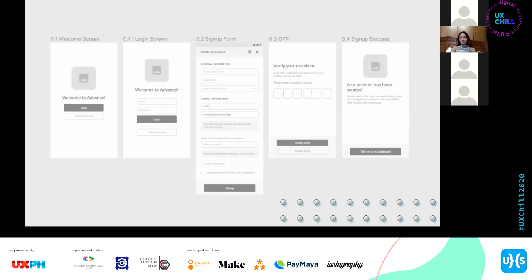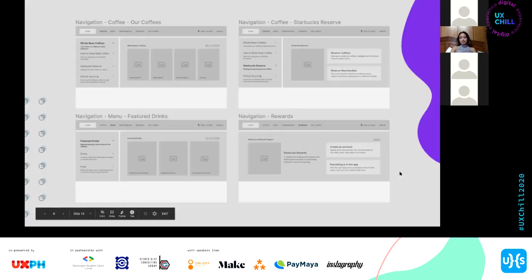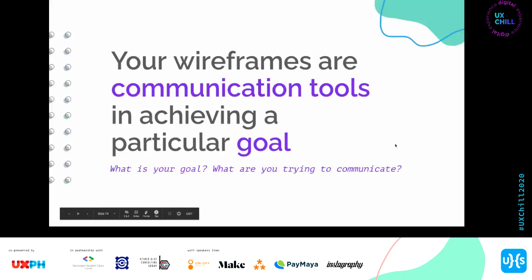Or it can also show information architecture, for example a reimagined kind of navigation for a website. How would you be able to map out these different things? The thing that I really want to stress about wireframes is that people kasi get stuck on it as a design deliverable when actually wireframes are really, number one, communication tools. They should be able to augment how you as a designer communicate your point across. They should be able to support that point. So if you're trying to achieve a particular goal with wireframes, you can zero in on that.